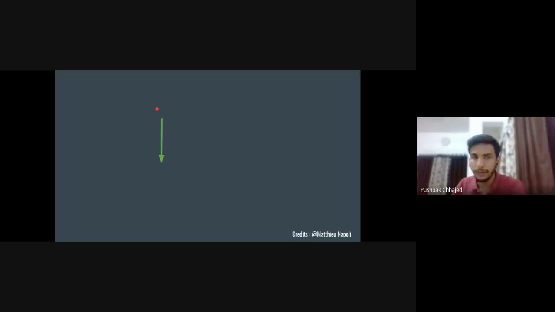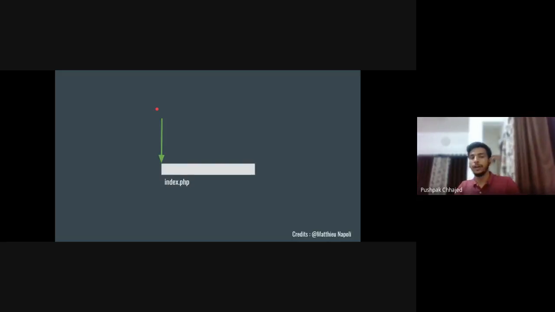boot up the container. After booting up the container, it will load the index.php, or the code which you have provided in the zip file, into your container. And after that, it will start processing your request. After processing your request, it will send out the response to the user or client which sent the request. So it sounds really easy, right? That's it. You don't have to worry about the PHP configuration, Nginx, all those things here. You just need to give the PHP code and tell it that it is PHP code. I need to run the PHP code, and it will process that code accordingly.